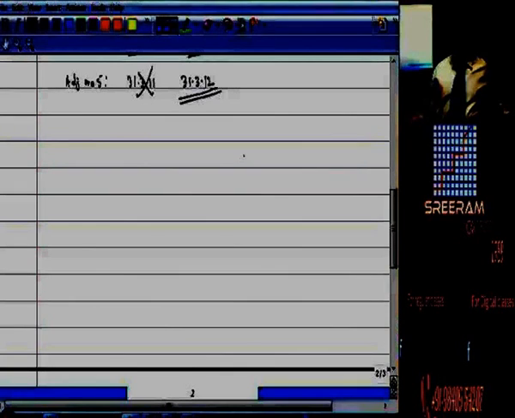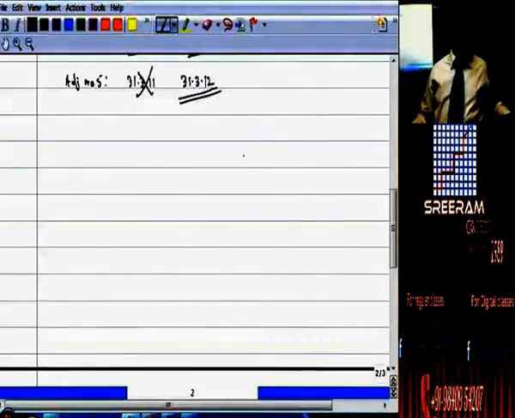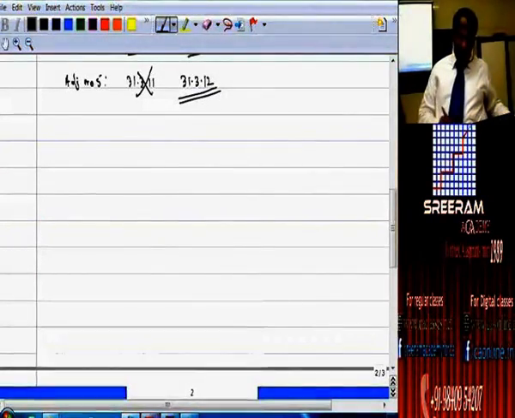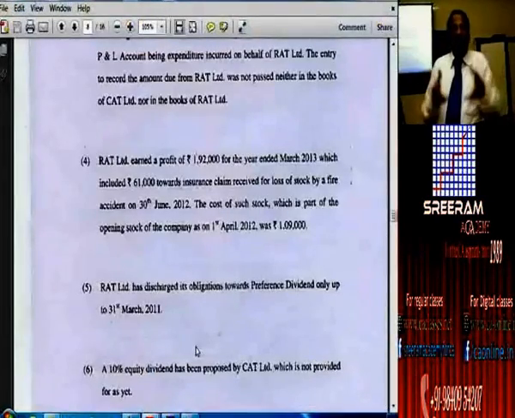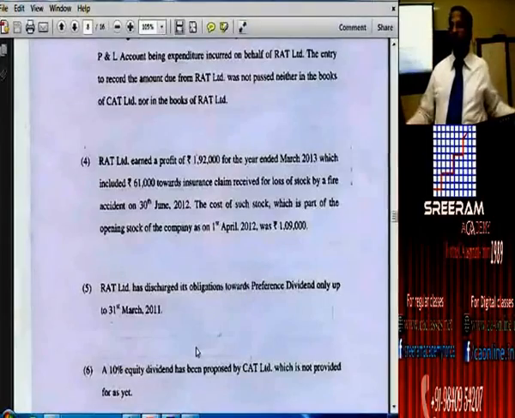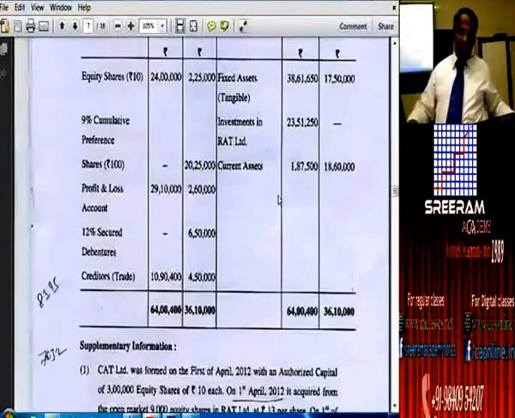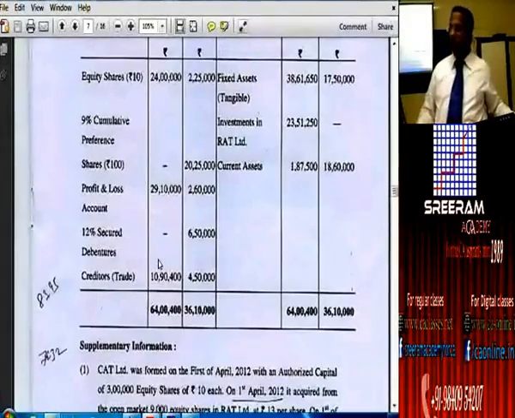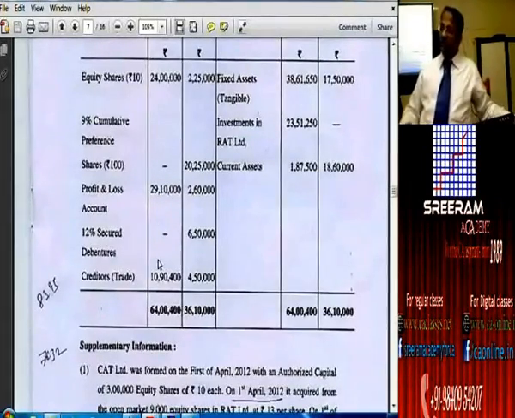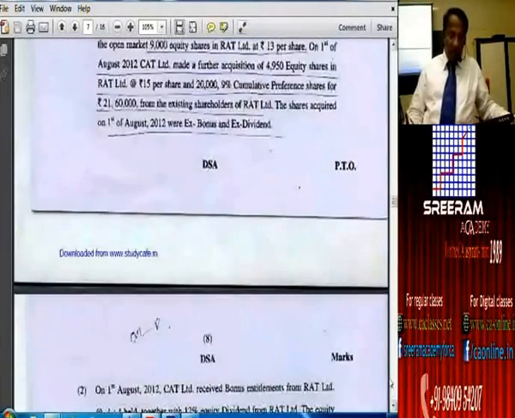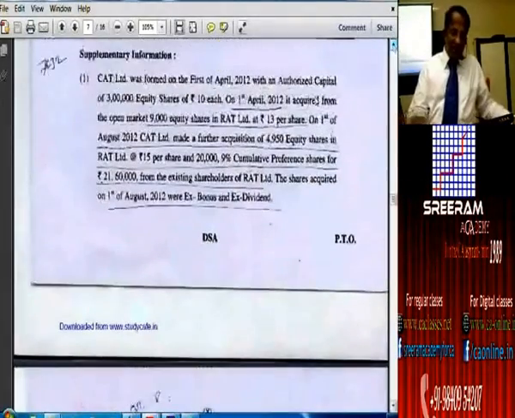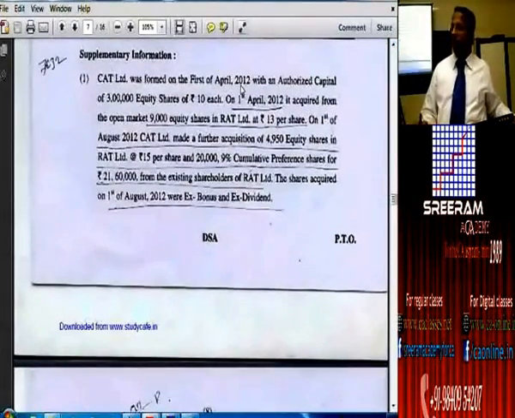How I am telling you is that there are two types of mistakes that they have committed apart from this. What are the two types of mistakes that they have committed? Though it is not within our scope or within our domain, yet you can judge. So look at profit and loss account of the parent company. It is 29 lakhs and 10,000. Look at when they have formed the company, 1st of April 12.